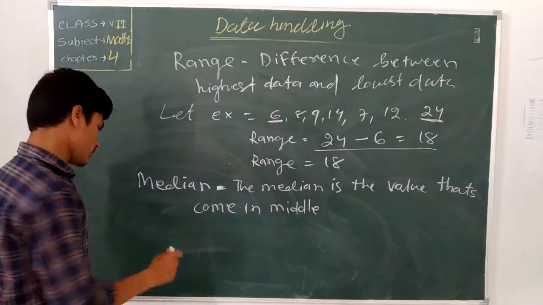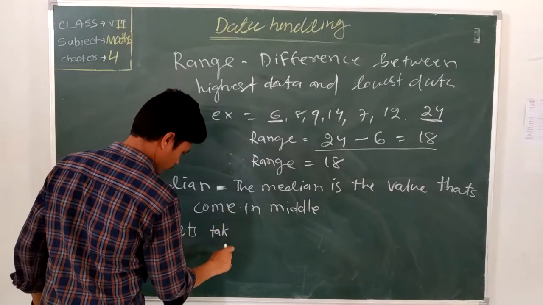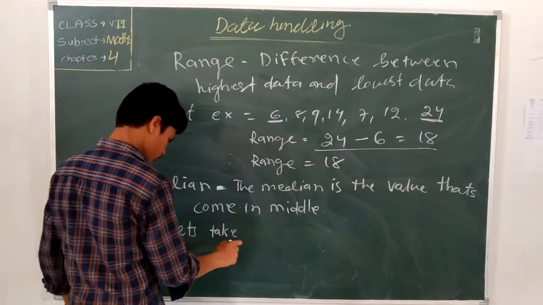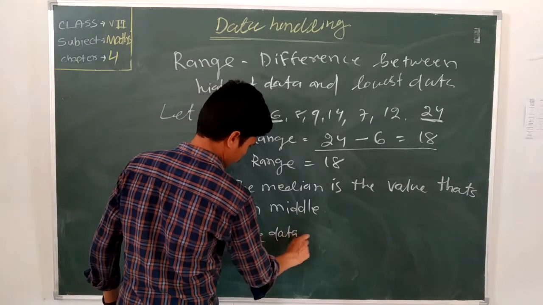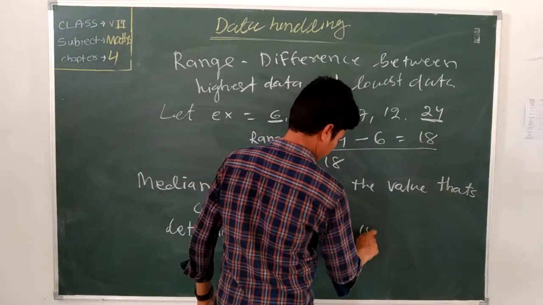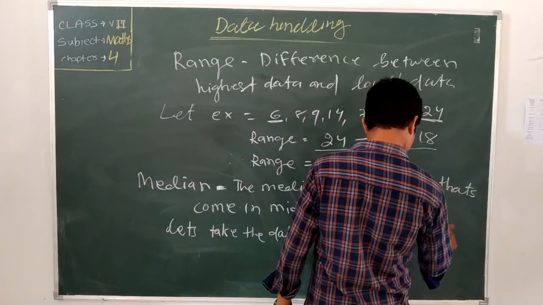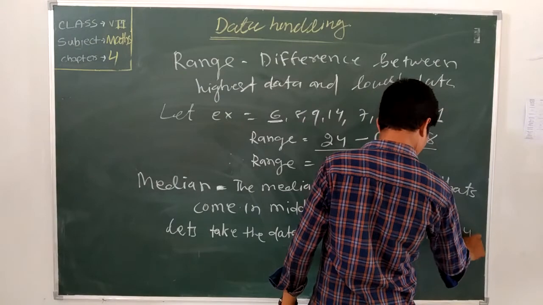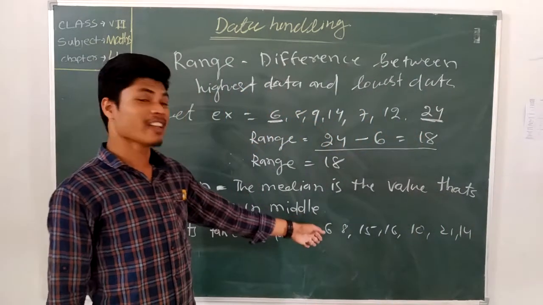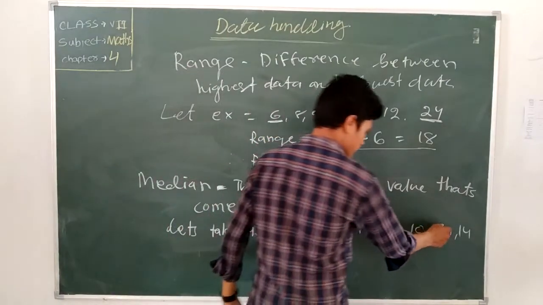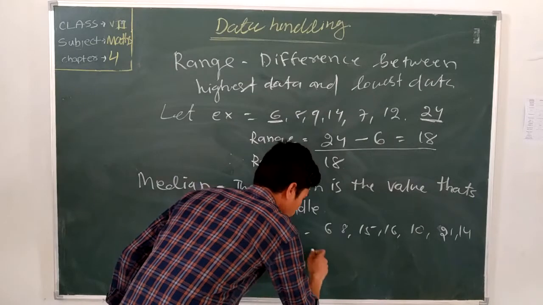Let's take the data. How to find the median? First, arrange it in ascending order. Always arrange it in ascending order. So, if you arrange it in ascending order, what is the answer?